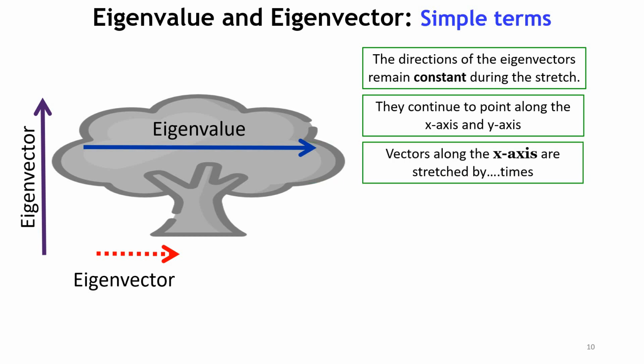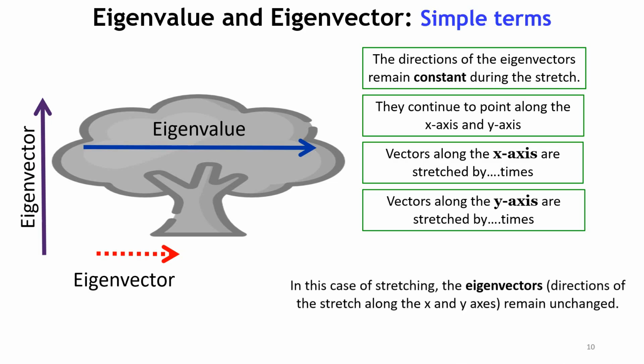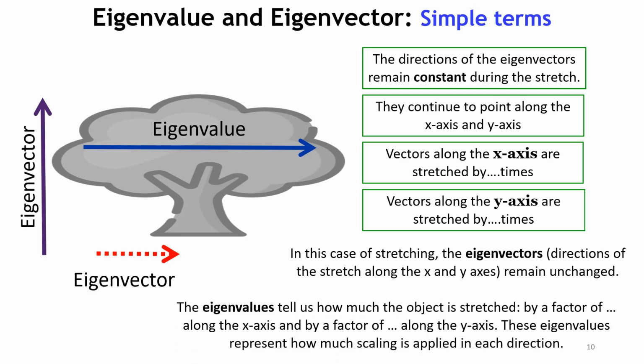Obviously the vector along the x axis is stretched by maybe 2, 3 times, it can be n times. And what we also see is that the vector along the y axis is stretched by any number of times. So we say that in the case of a stretching, the eigenvectors, or the directions of the stretch along the x and y axes, remain the same. That is unchanged. And what changes are the eigenvalues.